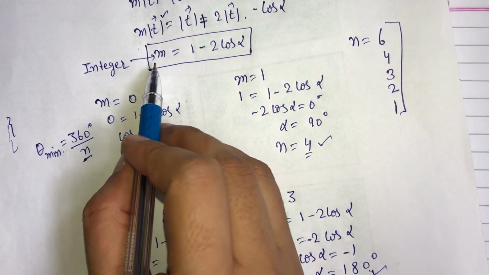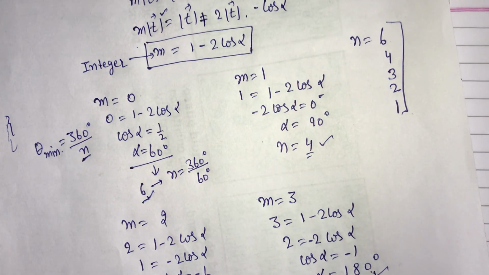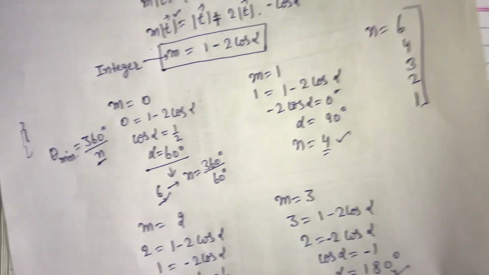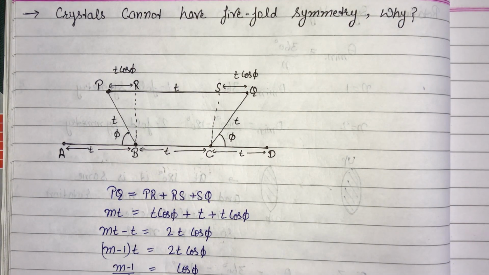So this shows that the order of rotation through which a lattice is rotated is either 1, 2, 3, 4 or 6, and also 5-fold, 7-fold and 8-fold symmetries are not possible in a crystal lattice. So this is about today's topic.